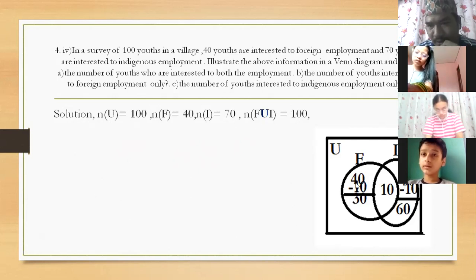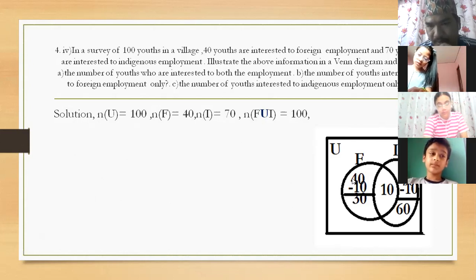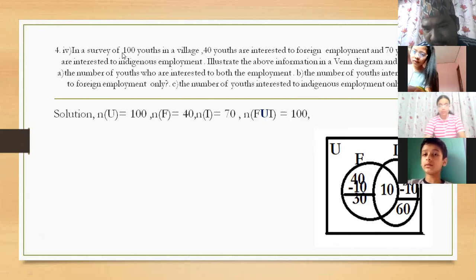Then look here, this is foreign employment. How many children there? 40, and indigenous employment is 70. 70 plus 40, what will be there? 110, and the total in the survey was 100. How many more became, Simran? 10. Very good. That 10 will be in the intersection part. Aditya, how this 10 came, understood?